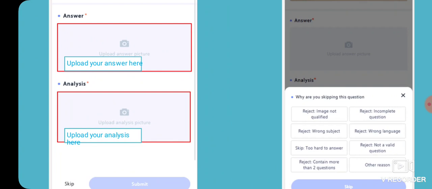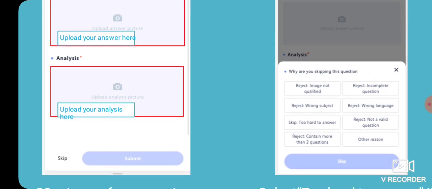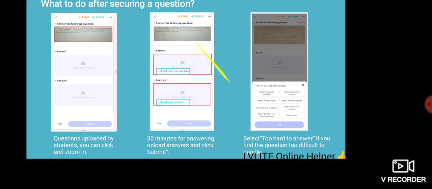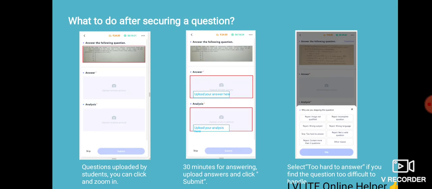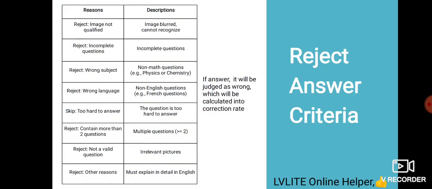There are many skip reasons: image not qualified, wrong subject, too hard to answer, contains more than two questions, incomplete question, wrong language, not a valid question, other reason. You can select any reason if you want to skip. When the image is blurred, select image not qualified. When the question is incomplete, select incomplete question. Wrong subject means if the question is of another subject like physics or chemistry, you can reject it. If it is not in English, you can reject it.